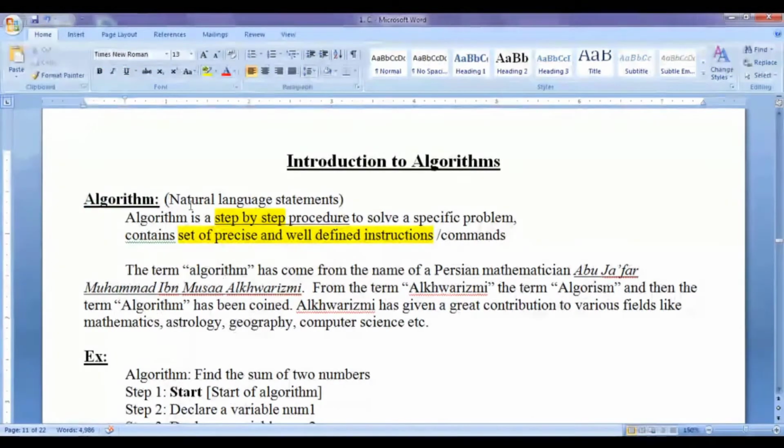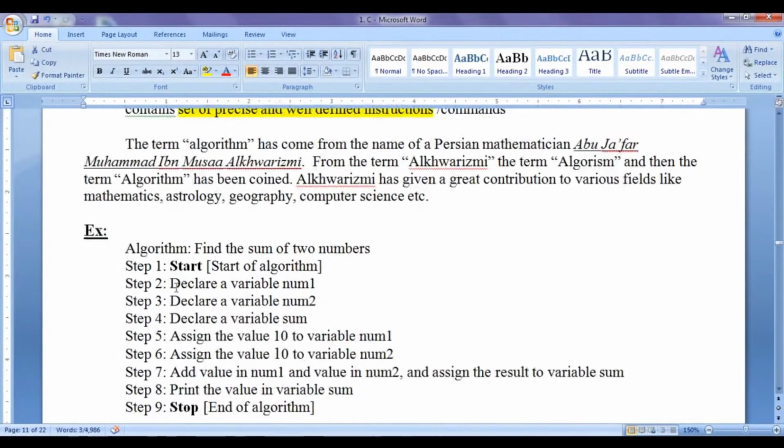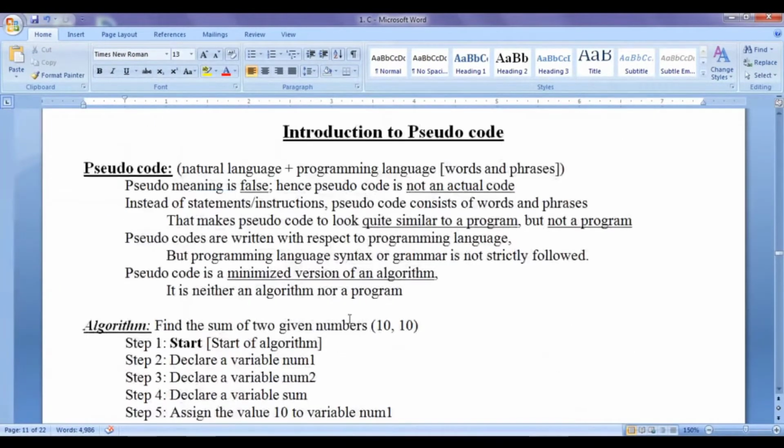Algorithms contain well-defined, precise natural language statements. Whereas pseudocode contains natural language and programming language words and phrases. Pseudocode won't contain natural language statements. Instead of statements, it contains words and phrases. Pseudo means false. Hence, pseudocode is not an actual code. Pseudocode is a false code. Instead of statements or instructions, pseudocode consists of words and phrases.